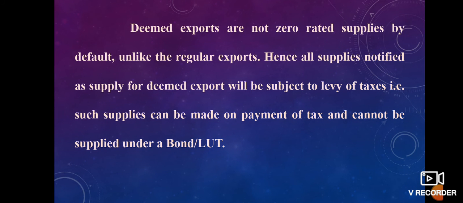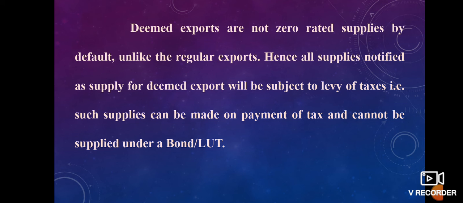Deemed exports are not zero rated supplies by default, unlike regular exports. Hence all supplies notified as supply for deemed export will be subject to levy of taxes. That is, such supplies can be made on payment of tax and cannot be supplied under a bond or LUT. LUT means letter of undertaking.